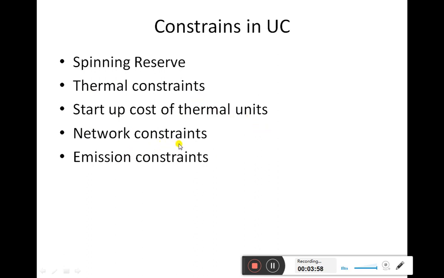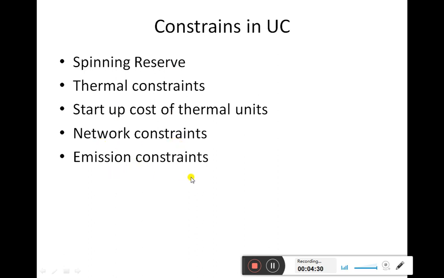Then the network constraint. Our power system is a complicated network these days. If in that network one of the largest generating capacity generators gets turned off or has a fault, how can we balance our power system without that largest generating capacity generator? Such problems we face in the network constraint.